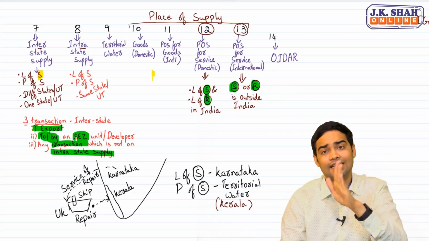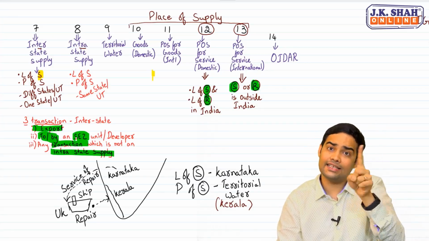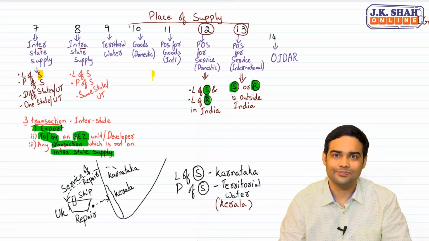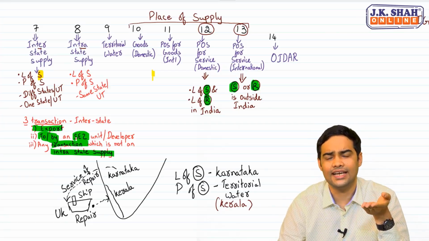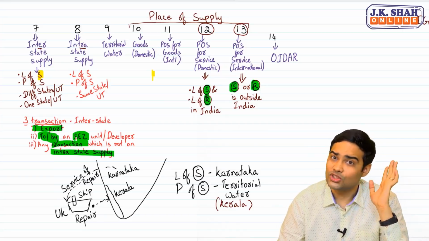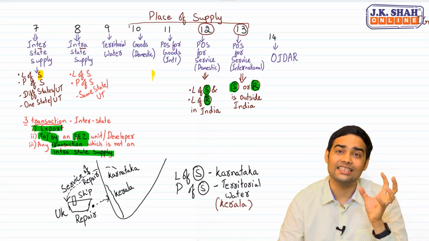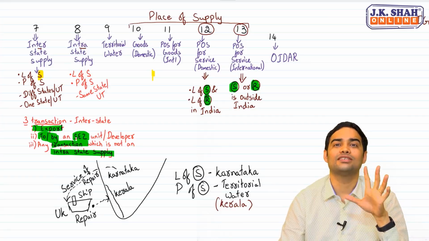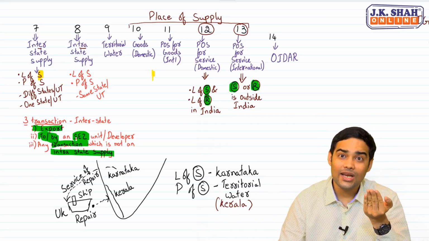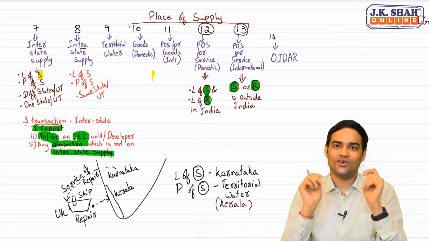It also means that if both are outside India, supplier and recipient both are outside India, still you can apply section 13. Sir, but if both are outside India, can the place of supply still be in India? Yes, it is possible. It is possible because consumption might be by a person who is in India. That's a possibility. Now let's try to recollect each of these provisions.